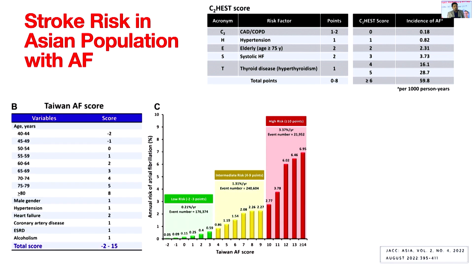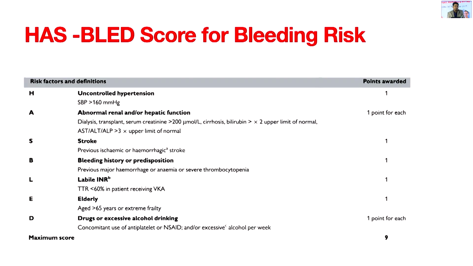And Taiwan has come out with another scoring system. Age more than 50 itself is given weightage. Then they include alcoholism, ESRD, all those things given weightage for the risk prediction. As you can see, a score of less than 3 is low risk, 4 to 9 is medium risk, and anything more than 10 is a high risk patient. So we have to individualize the patient. The scoring system is a rough guideline. We have to individualize the risk for that particular patient, what is the risk of getting a stroke, and how are you going to prevent it.